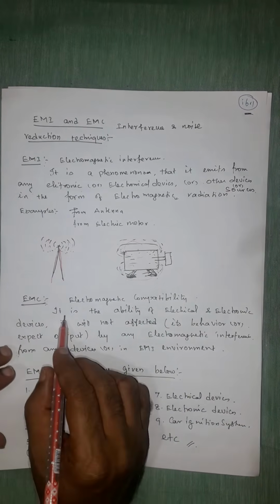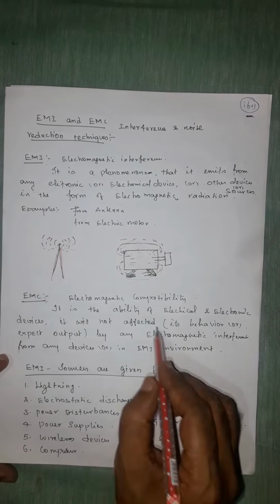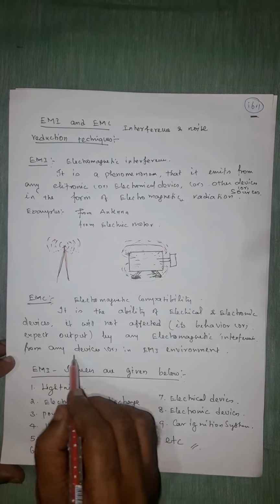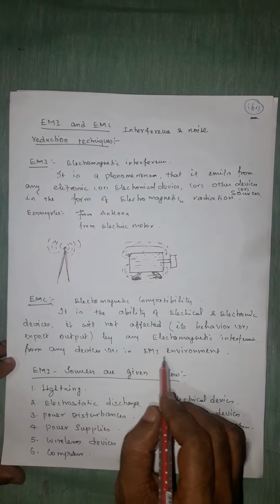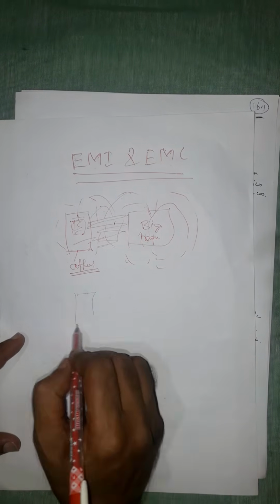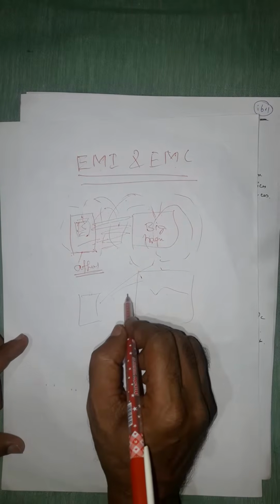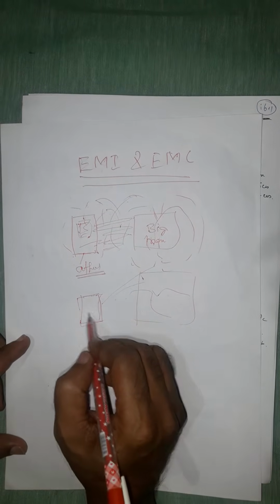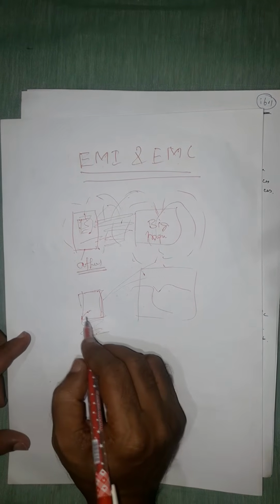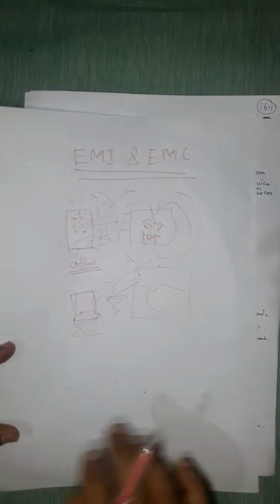EMC. What is EMC? Electromagnetic compatibility is the ability of an electrical or electronic device to not have its behavior or expected output affected by electromagnetic interference from any device or in an EMI environment. Electromagnetic compatibility means, suppose you are having a mobile phone and you are nearing a big radiated magnetic field or electric field. If that mobile phone signal is not affected, this mobile phone is electromagnetically compatible. So that behavior is not affected by an external magnetic field, that is called EMC.